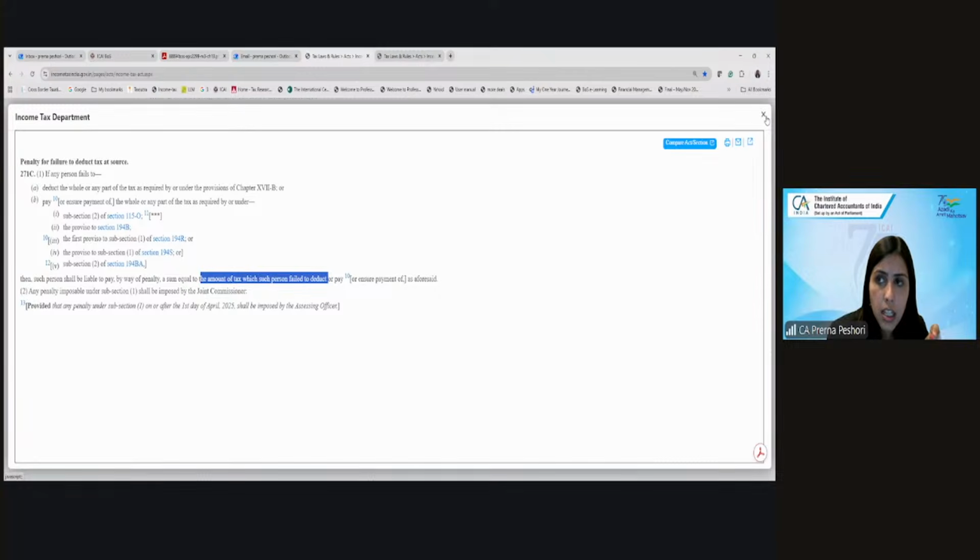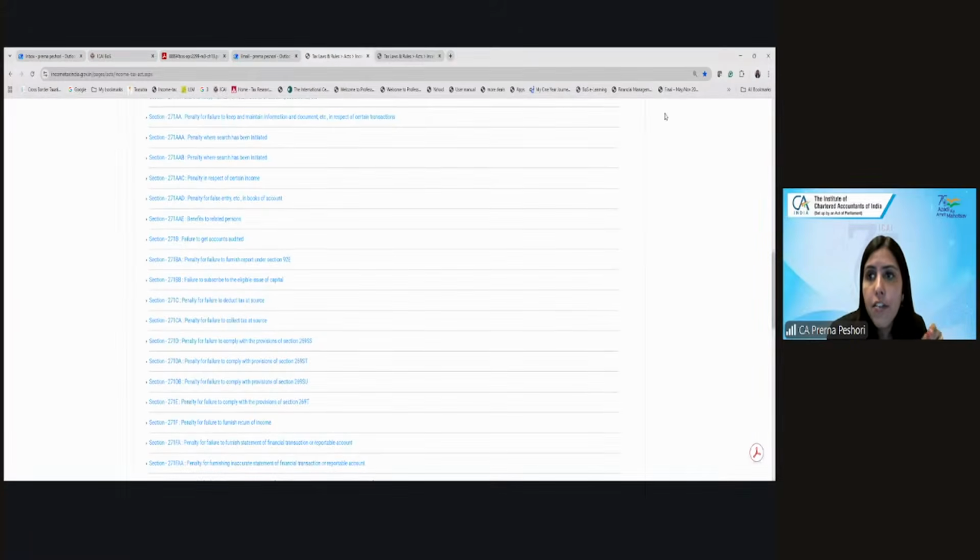Again, it is not necessary that in every case the penalty would be levied. So penalty may not be levied in a genuine cause. If a reasonable cause is shown, that okay, this was the reason why we did not pay, then in those cases the penalty may not be levied. Are we clear? Yes, any questions, any doubt?